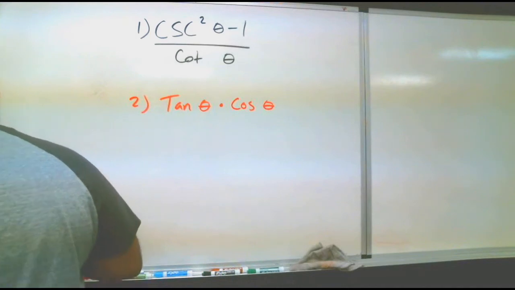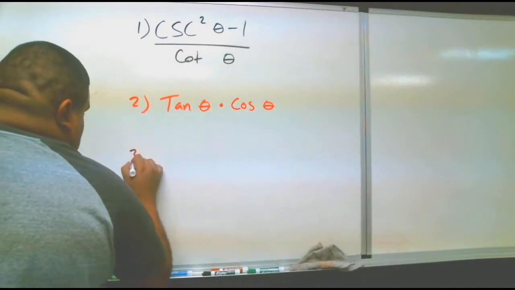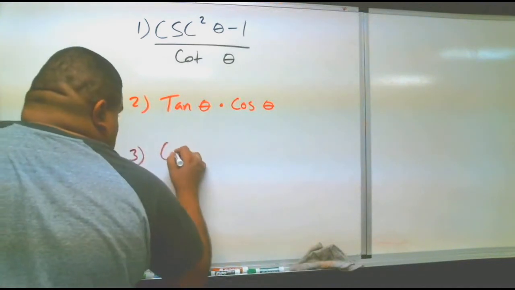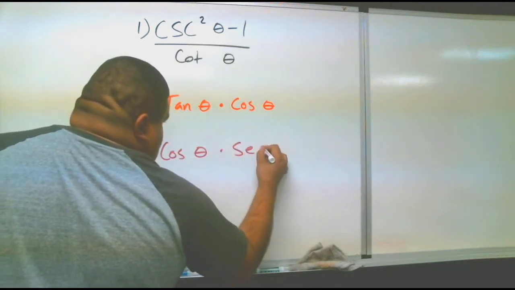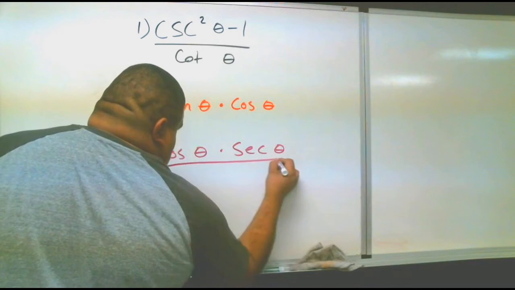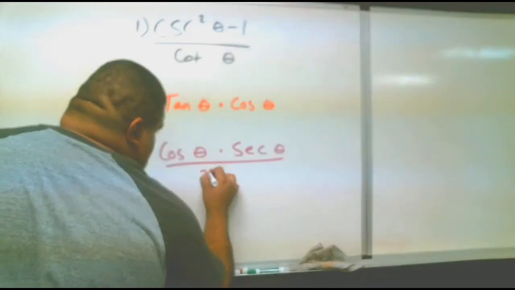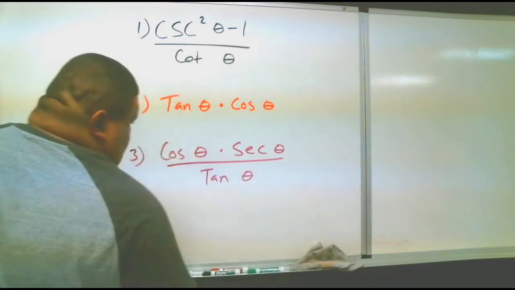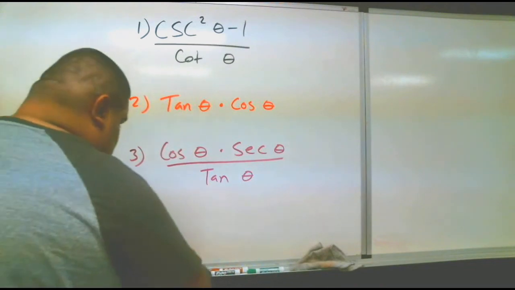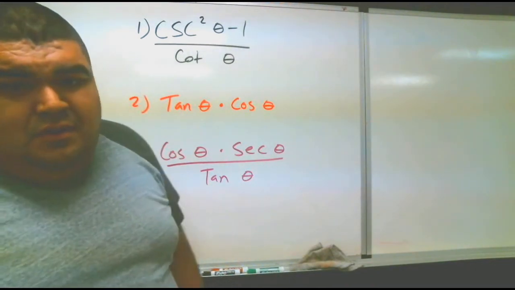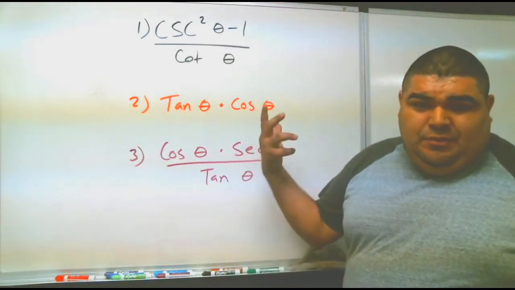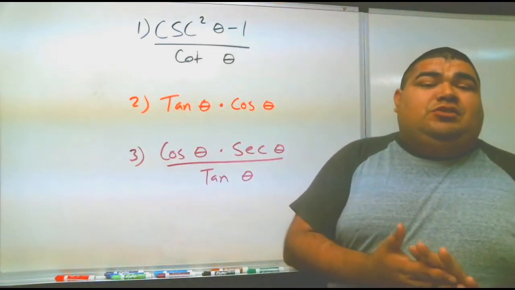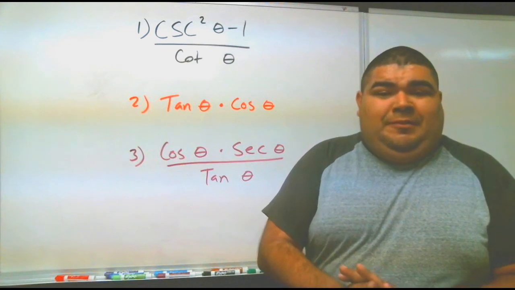And number 3, cosine theta times secant theta over tangent theta. Okay? All right, make sure you convert them as much as you can. Simplify, in other words. Okay, if you have any questions, let me know.